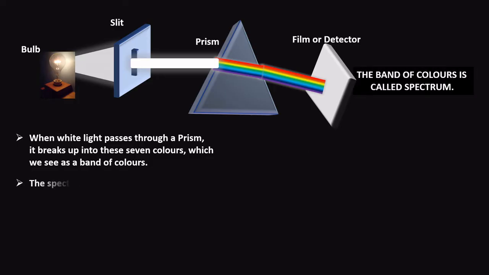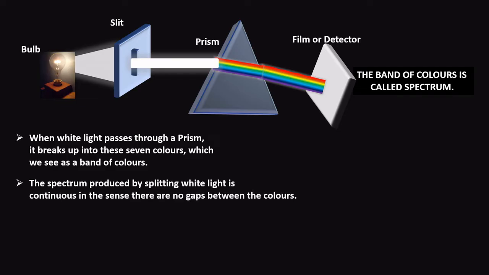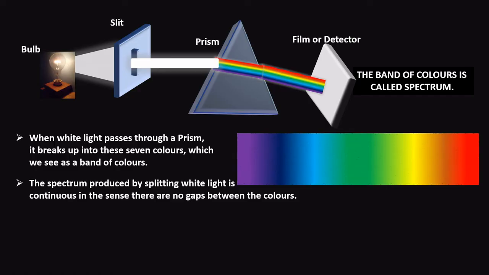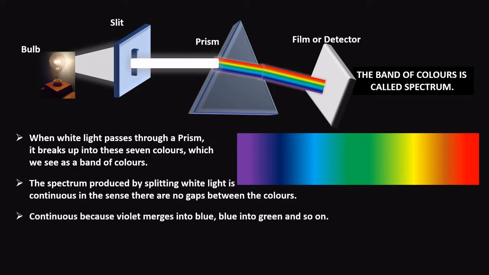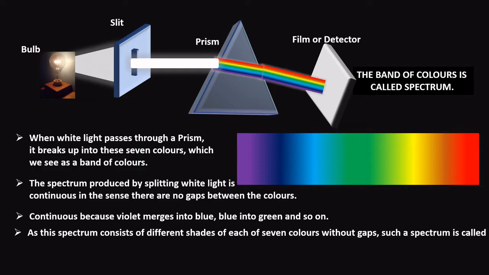The spectrum produced by splitting white light is continuous in the sense there are no gaps between the colors, and you can see the spectrum which is detected by the film. Continuous because violet merges into blue, blue into green, and every color merges into its neighboring color without any boundary line. As this spectrum consists of different shades of each of 7 colors without gaps, such a spectrum is called continuous spectrum.